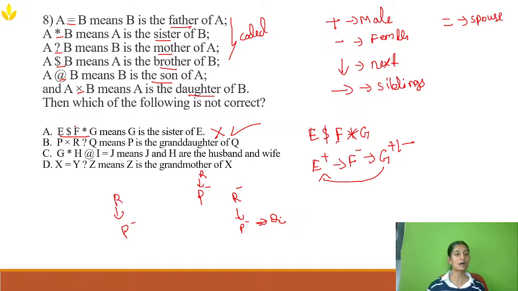We don't need the gender of R. Now, R question mark Q means Q is the mother of R. Here, this B is the mother of R. So here, instead, it represents Q and R represents A. So they are telling that T is the granddaughter of Q. So even this is right. So they're asking which of the following is not correct. So option A is not correct. Again, if you see for C and D also, it will be correct. So option A is the right answer.